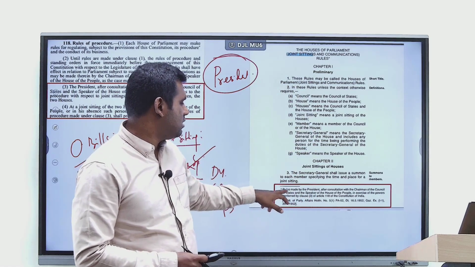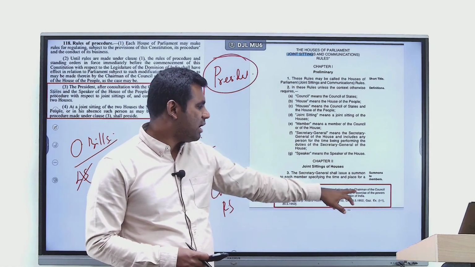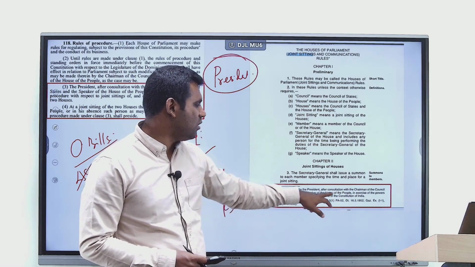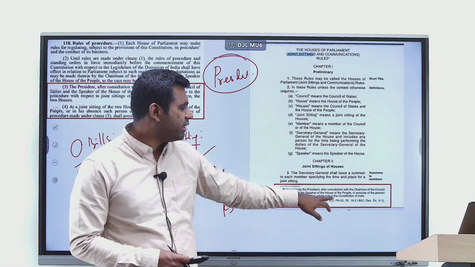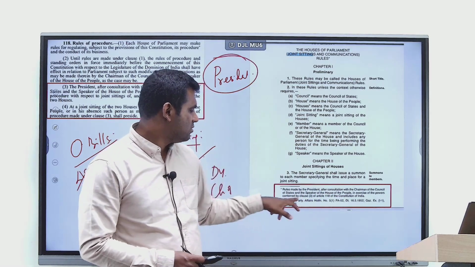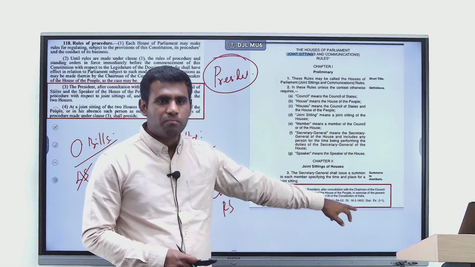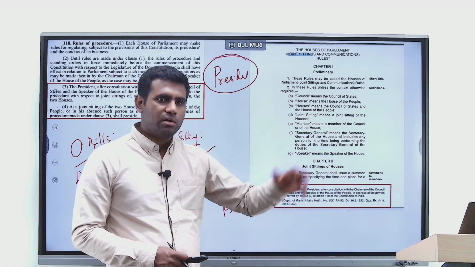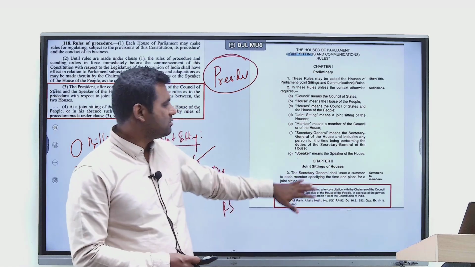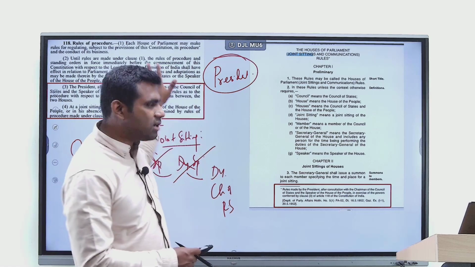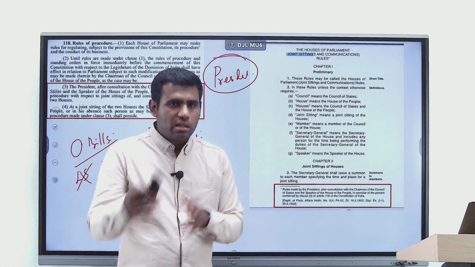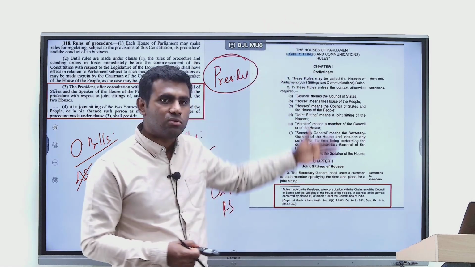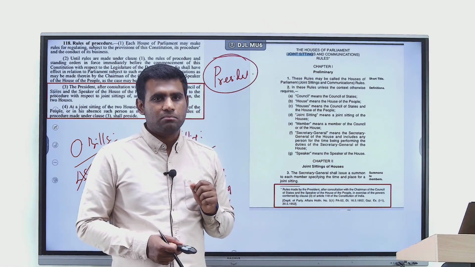The President has made these rules after consultation with the Chairman of the Council and the Speaker of the House of the People, in exercise of the powers conferred by clause 3 of Article 118 of the Constitution of India. This was actually made in the year 1952, after the Parliament, after Lok Sabha and Rajya Sabha were all formed. So the President has used his powers under Article 118. It's the President who has discussed with the Speaker and the Chairman. He has come up with these rules regarding joint sitting, right?